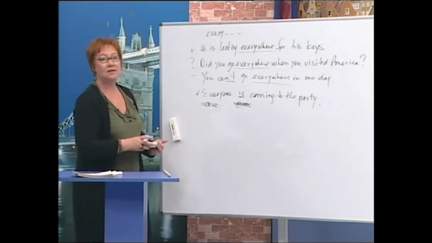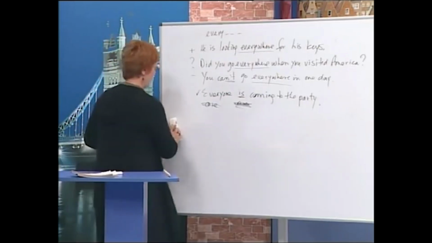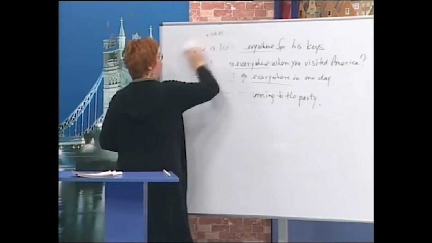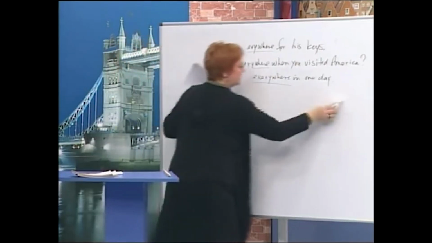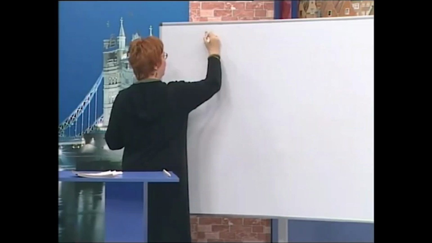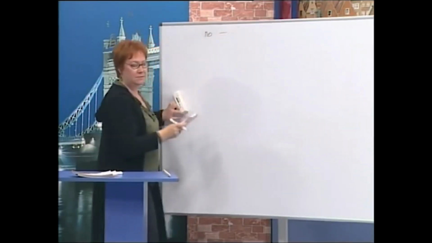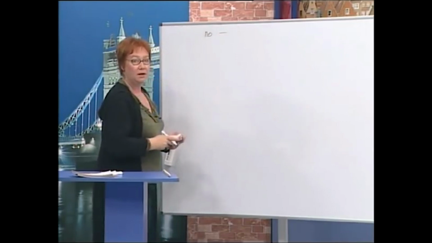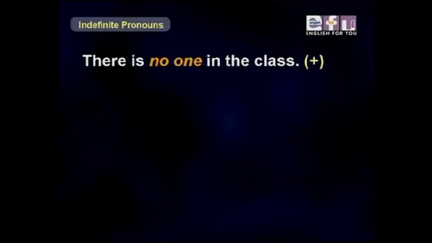Okay, now let's talk about no. Now, no, of course, is negative. No is negative. All right, now, here we go. There is no one in the class.